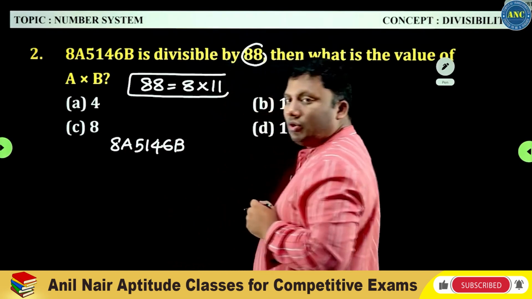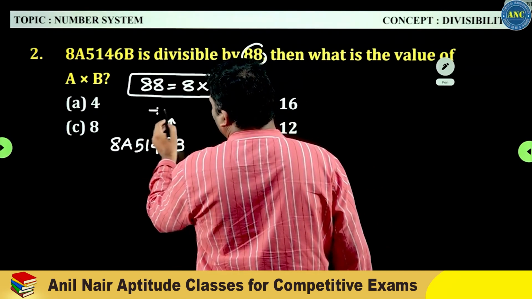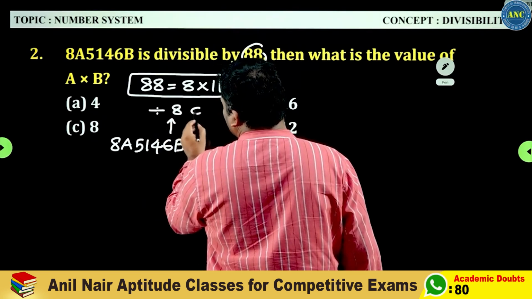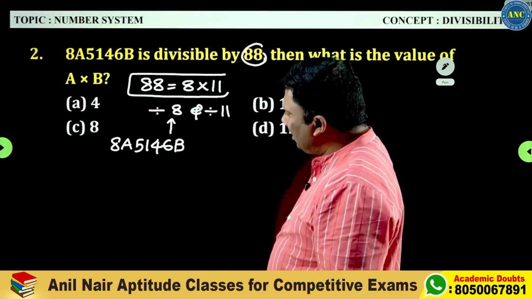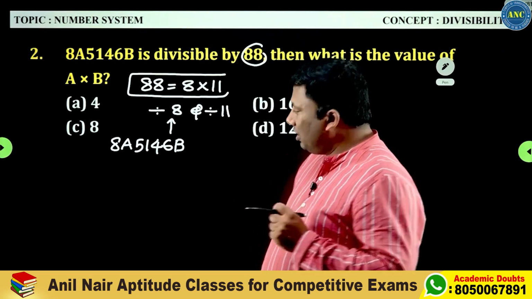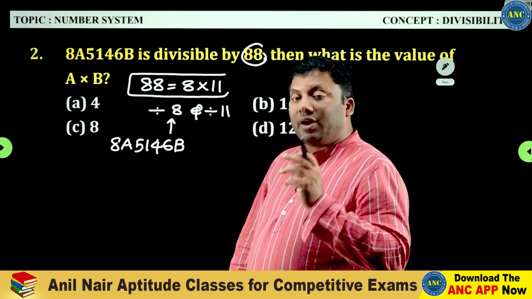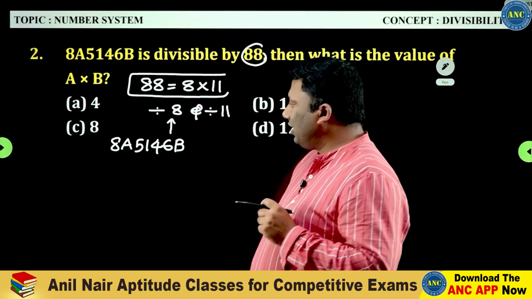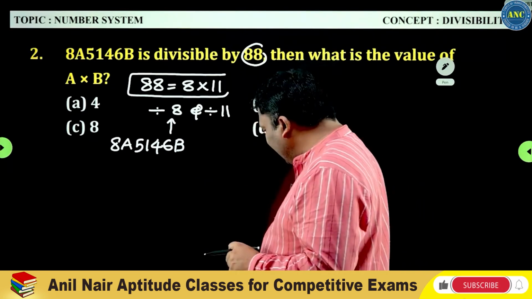That means this number should be divisible by 8, and it should also be divisible by 11. The number 8A5146B is given, so there are two numerical values which are missing. We have to find the two missing values, and the answer should be divisible by 8 and 11.